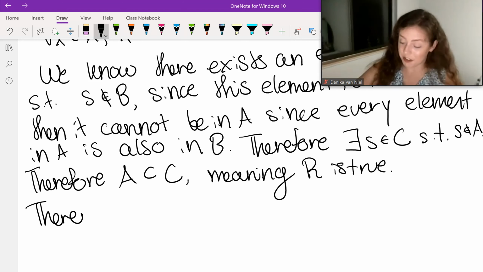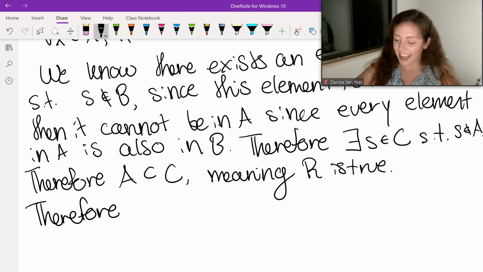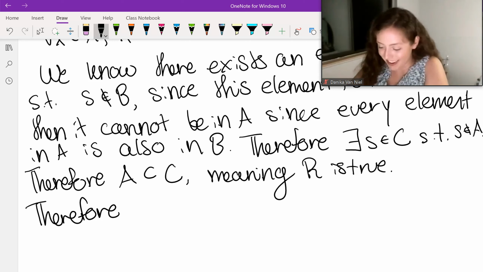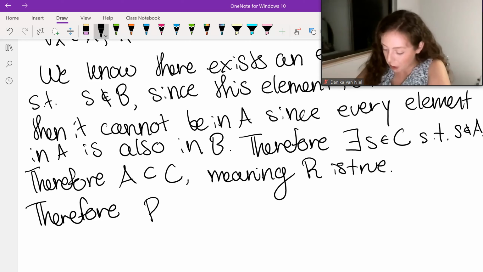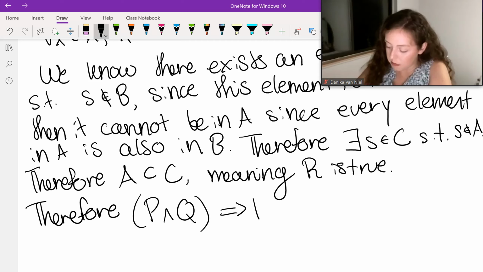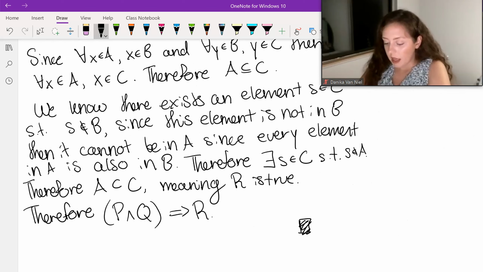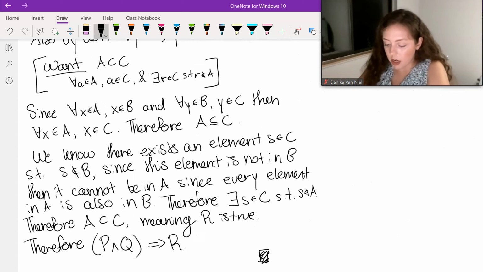Therefore, I know I've used therefore a lot. I'm not always the best writer, but I get the point across. Therefore, P and Q implies R.